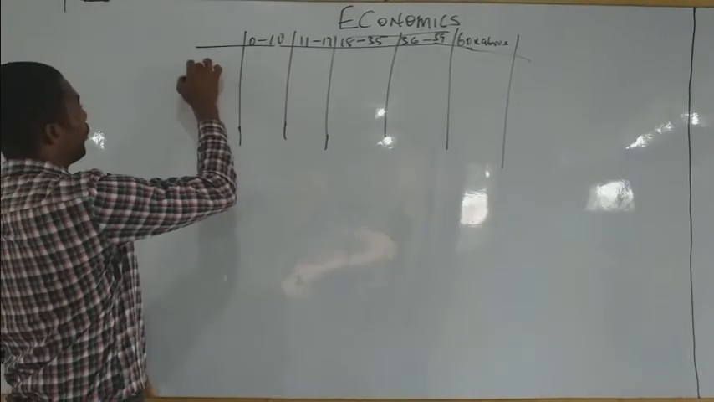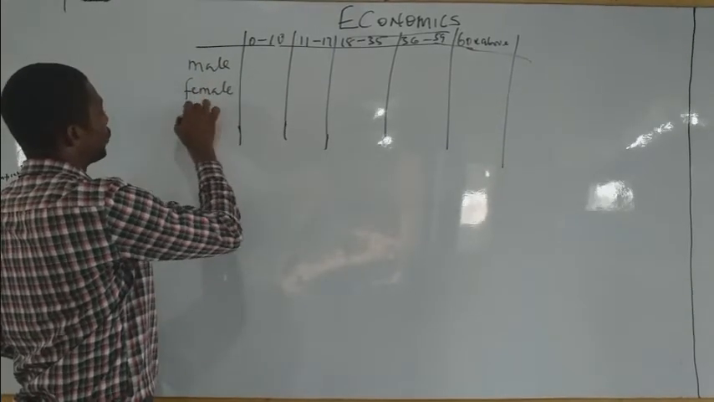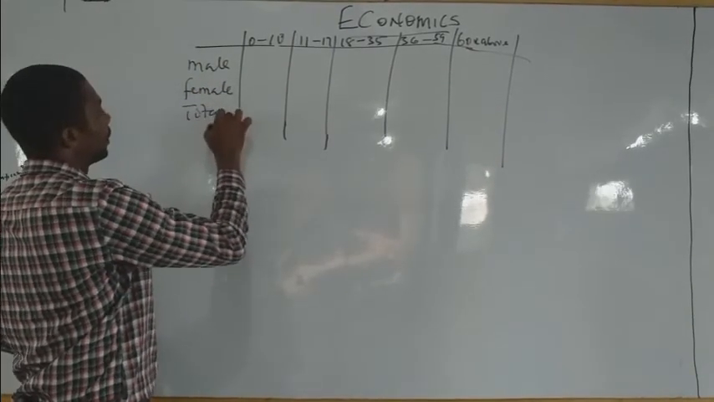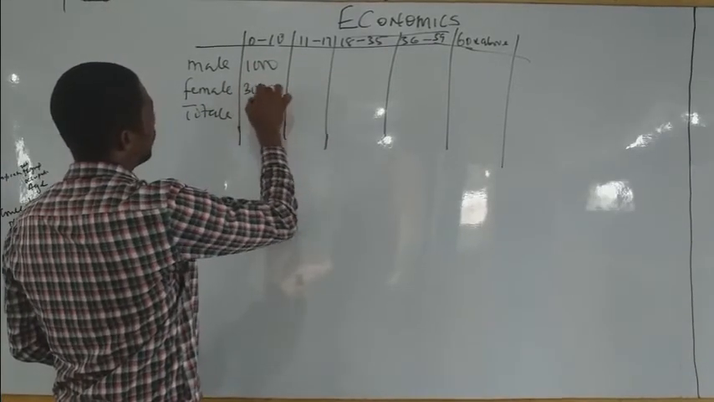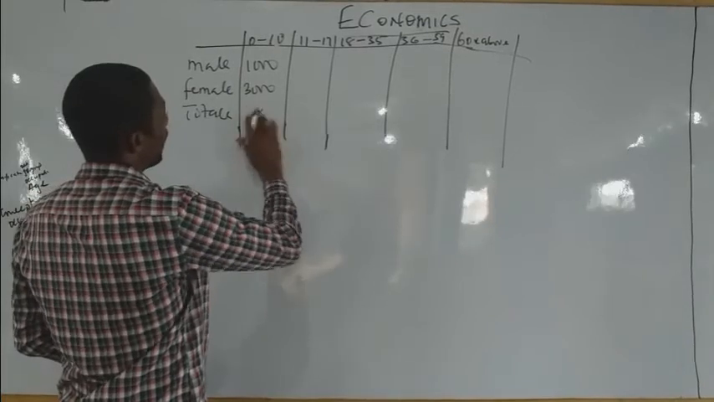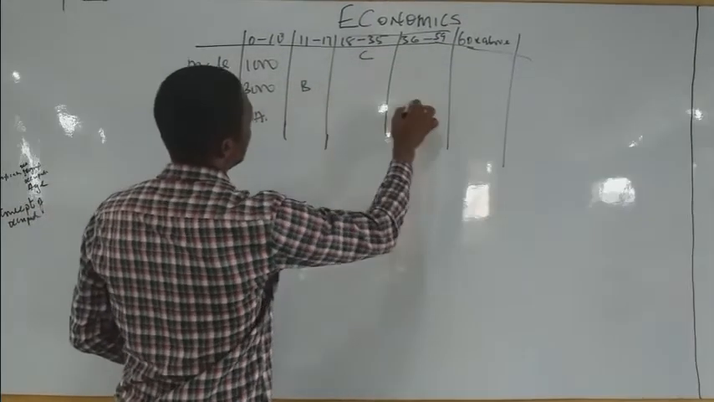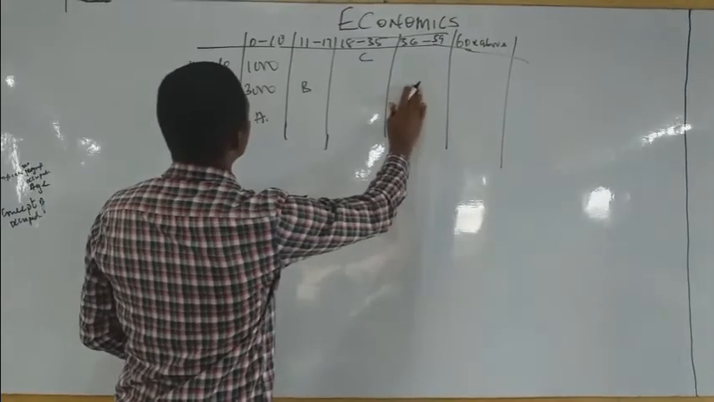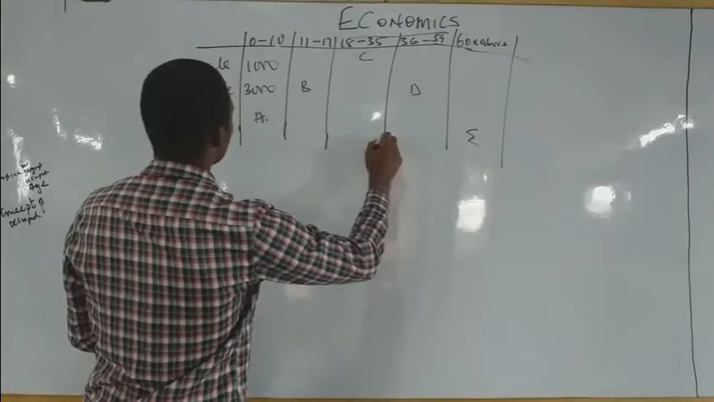Now let's call this one male, female, and total. Let's call this guy 1,000. Let's call this 3,000. Let's call this guy X. I can decide to call this A, B, C, D, and E.